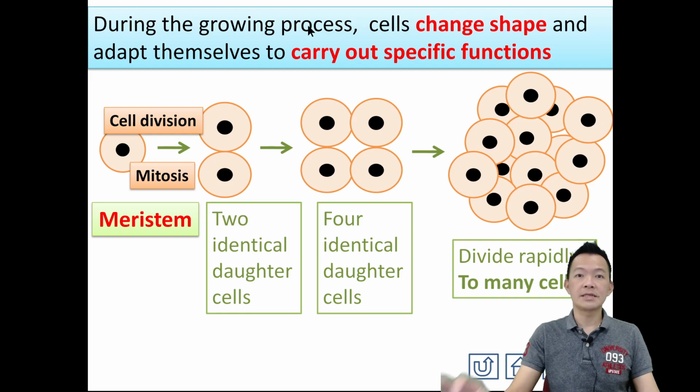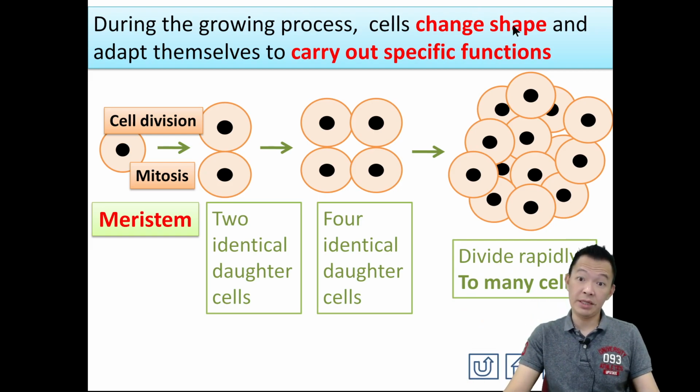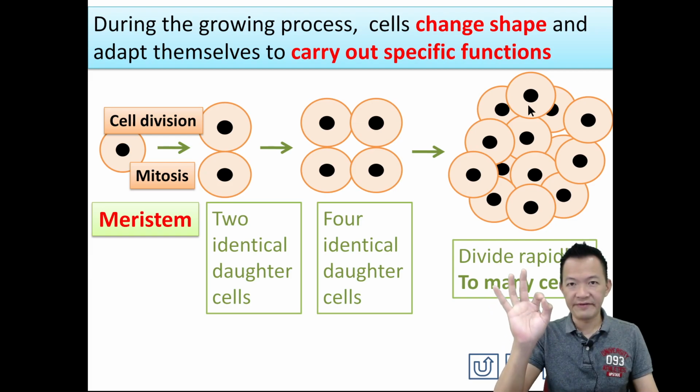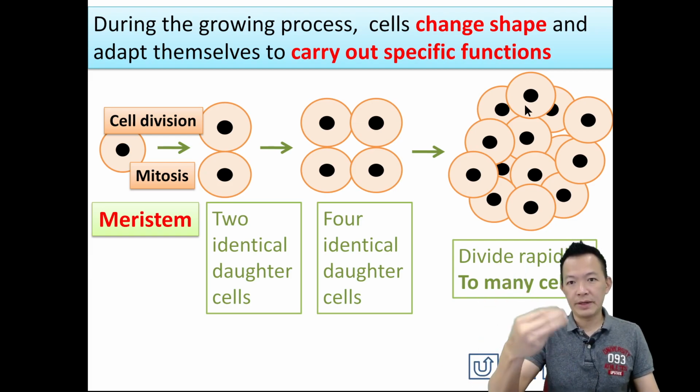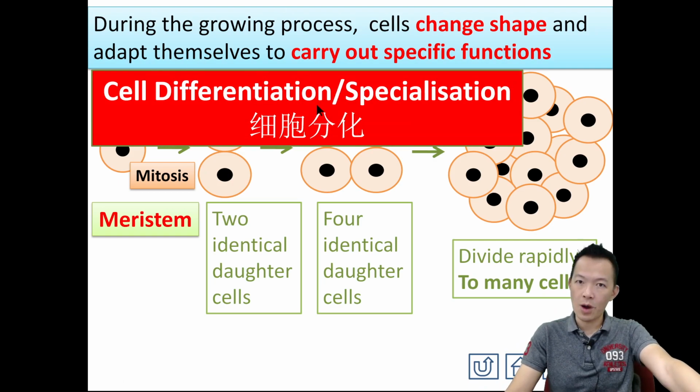But during the growing process, all the cells change the shape. Why can they change the shape? Because of the instruction from the DNA. 因为 DNA 放出指令，对不对？So the cell changes the shape. Okay, after they change the shape, they're going to adapt themselves to carry out specific function. 形状一改变，它就进行了各种各样的功能，对不对？So still remember what's the name of this process? 这个过程叫什么呢？细胞成长的时候，它改变形状，给自己有一个新的功能，这个就叫 cell differentiation, 细胞分化。Or why is the cell having the process called cell differentiation? Simple, because of the specialization.